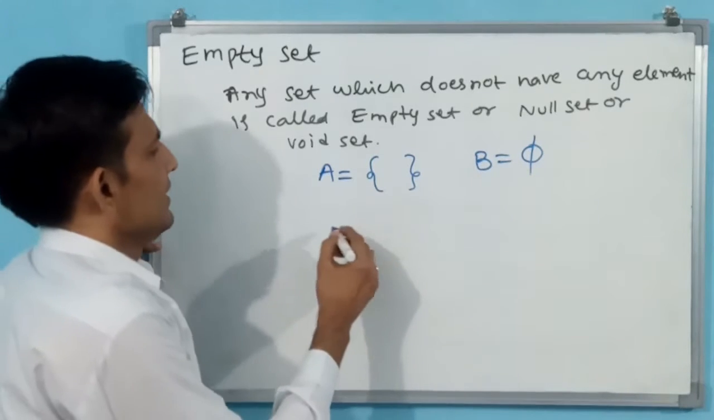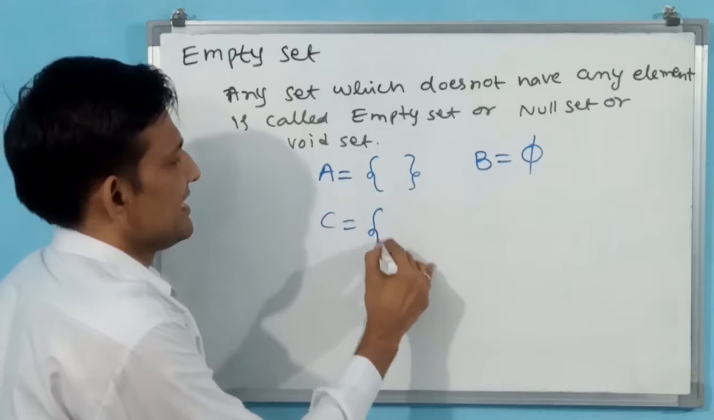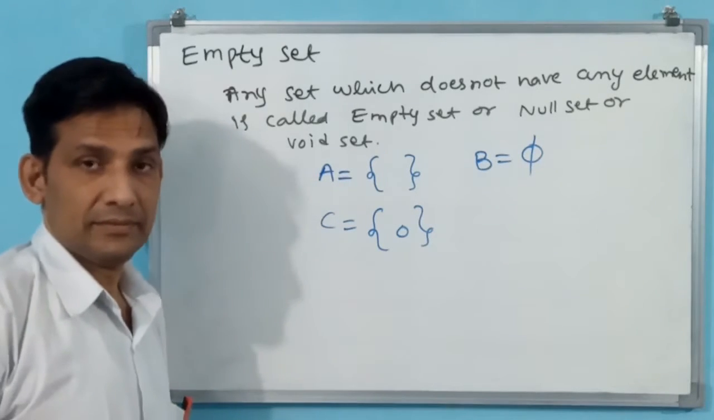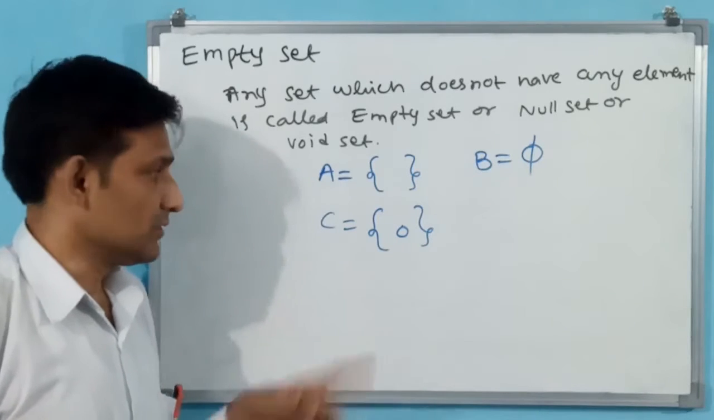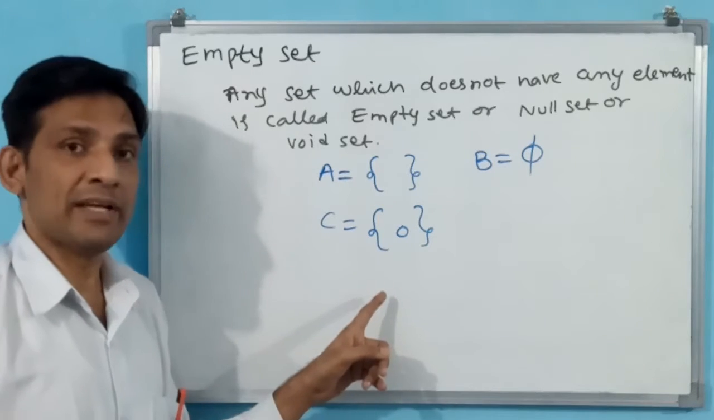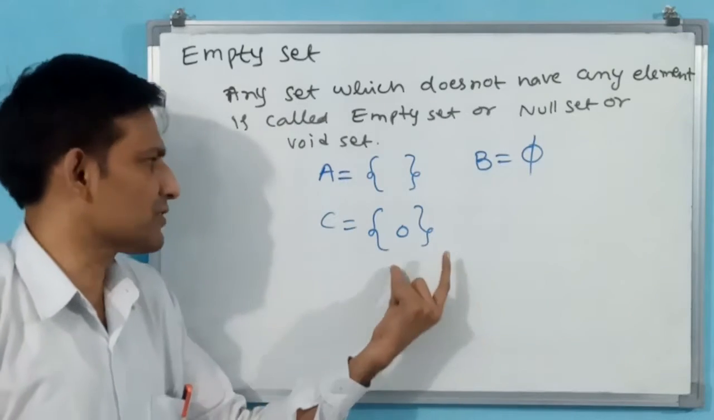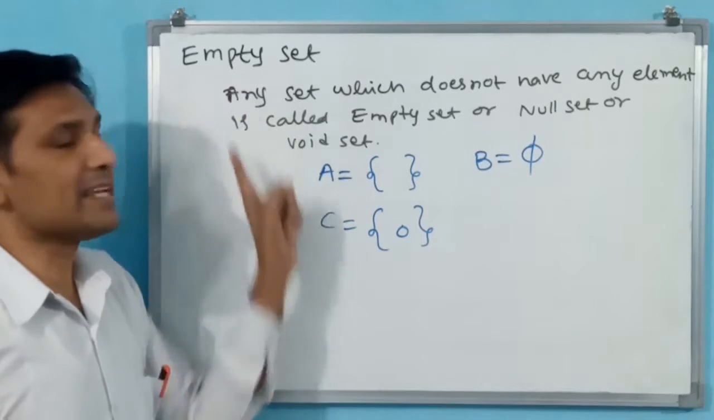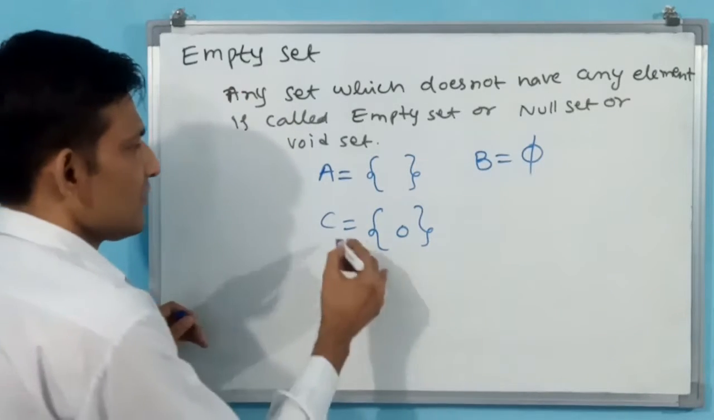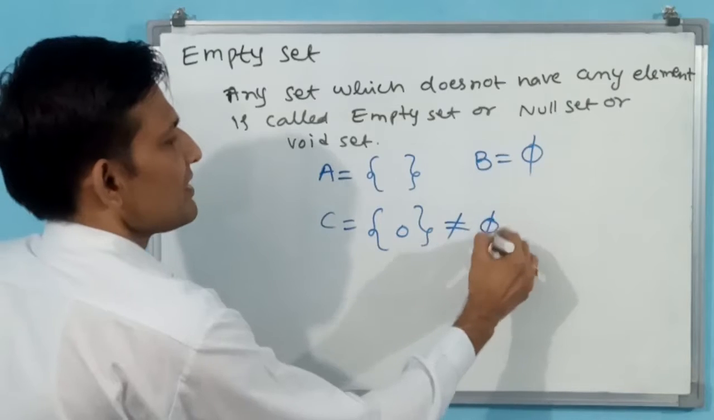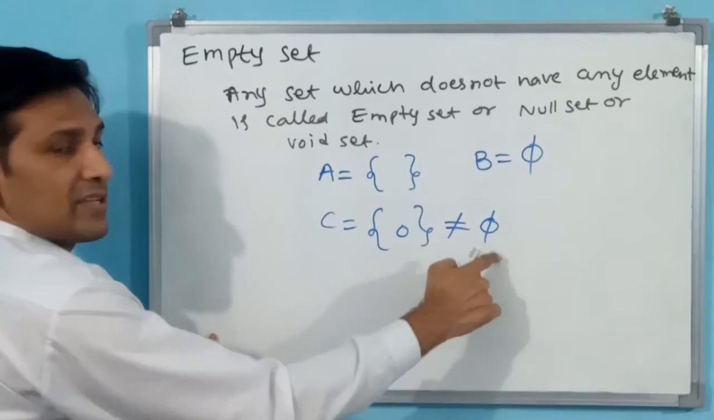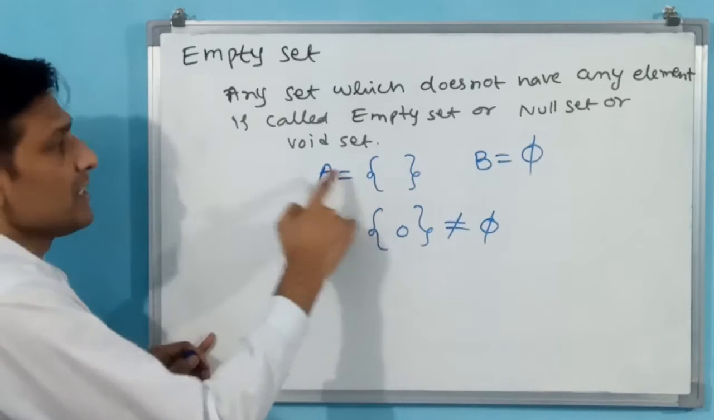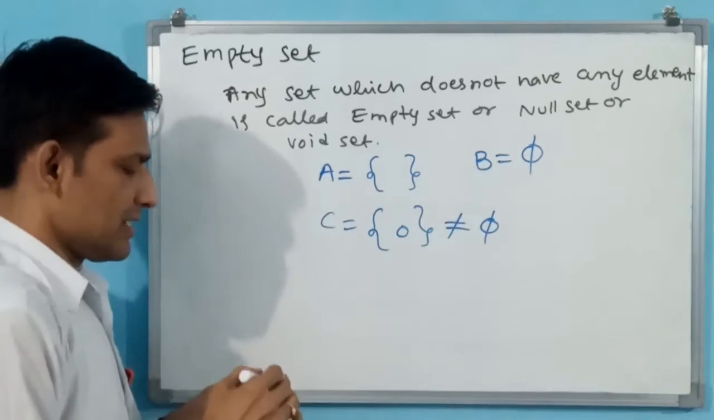If I write like this, is it an empty set? No, this is not an empty set. Why? Because whether it may be 0 or anything, if a set contains any element, that is not going to be called an empty set. Okay, this is not an empty set. An empty set you have to show with phi or empty braces. Okay, this is an empty set, this is an empty set.